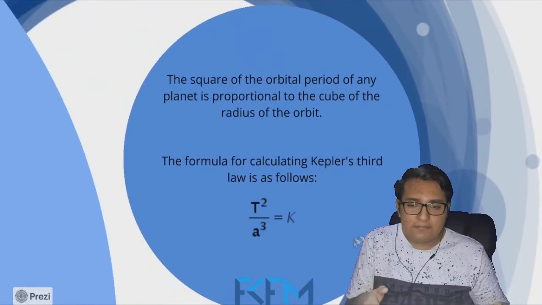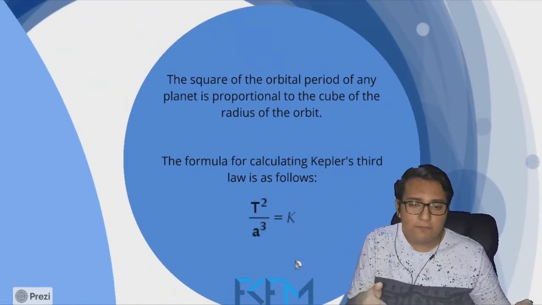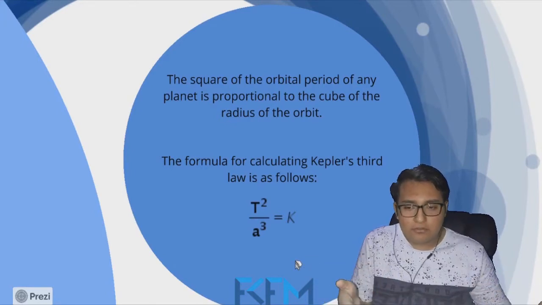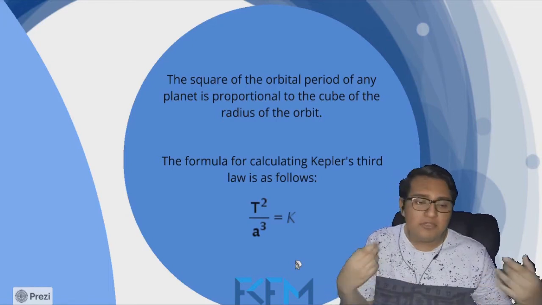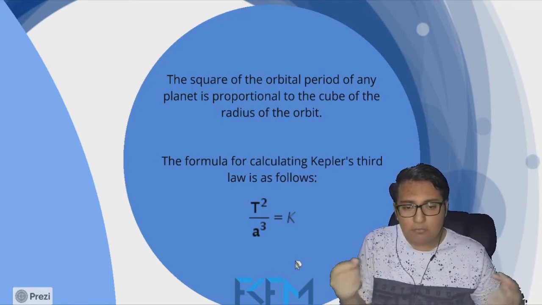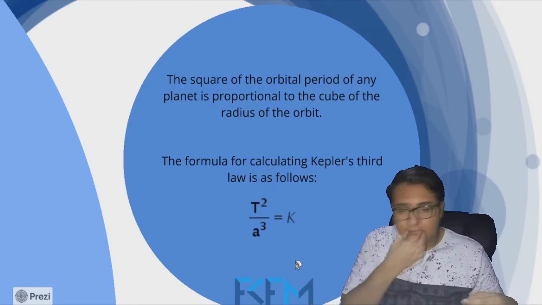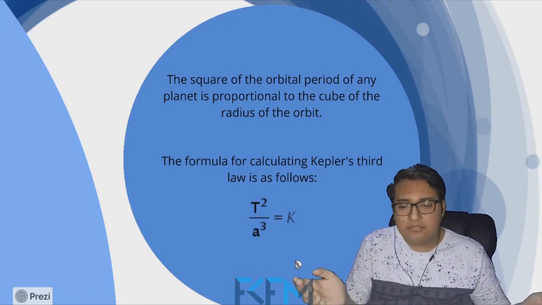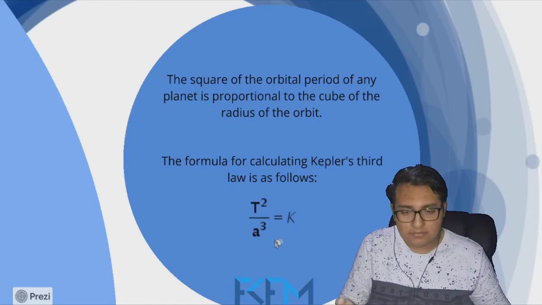If we divide the square of the orbital time by the cube of the radius of the orbit, we obtain a constant k called Kepler's constant, which is the same for every celestial body that orbits around the Sun, and the formula to represent what is commented is this.